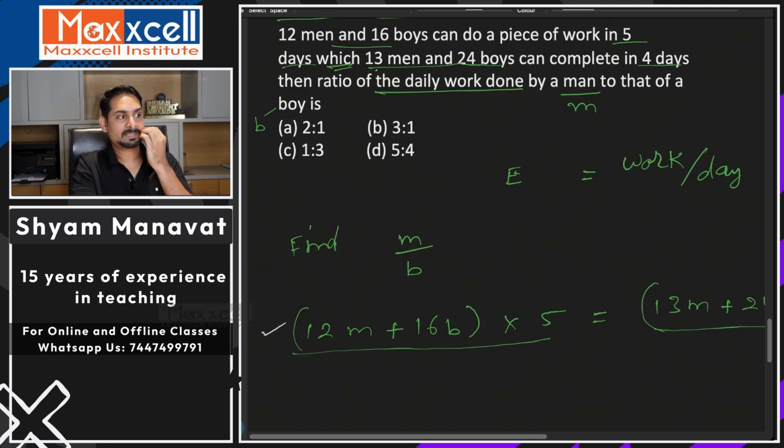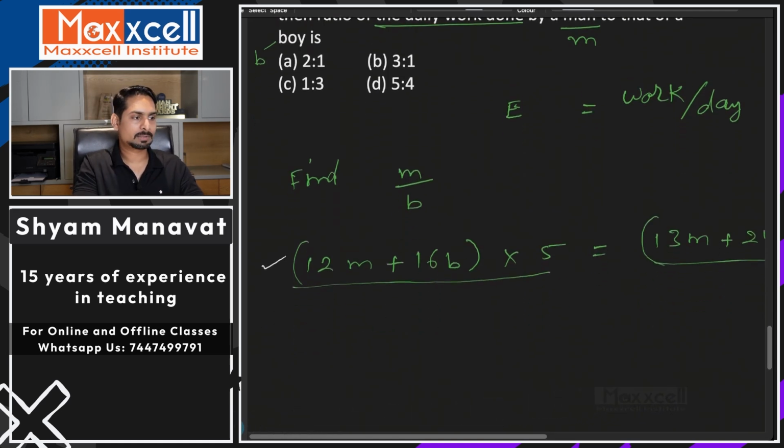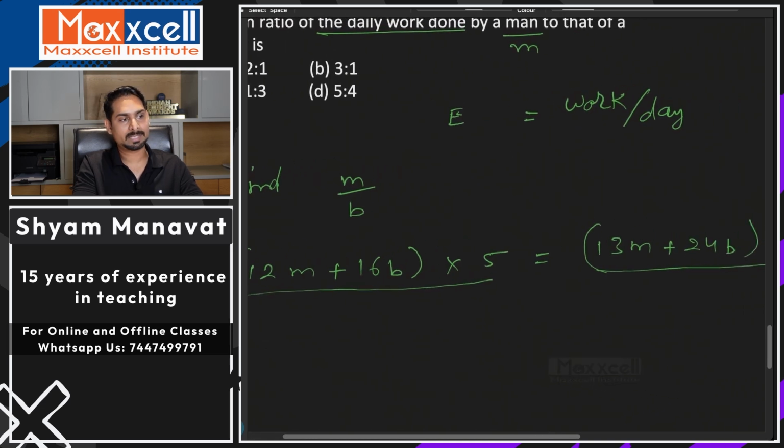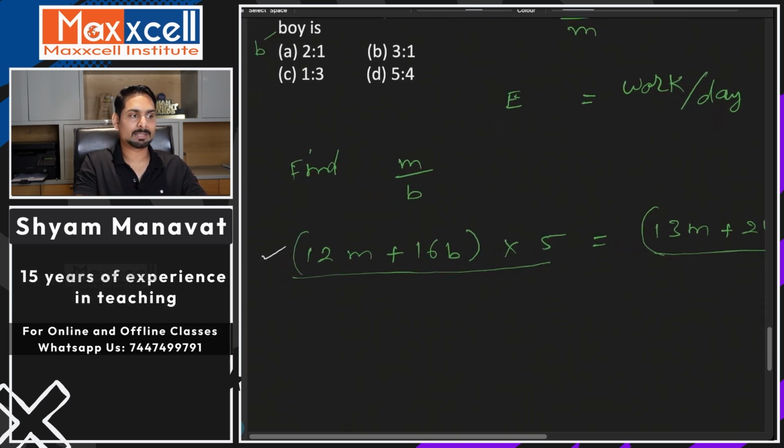The phrase 'which' gives the reference of the work done in the previous condition. So the work by this group and the work by this group are both doing an equal amount of work. So we put them equal.